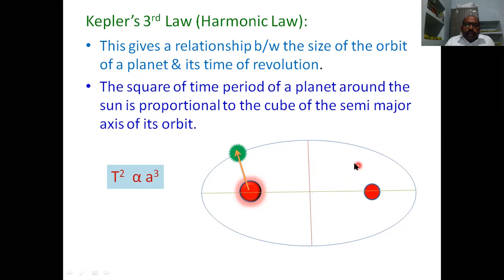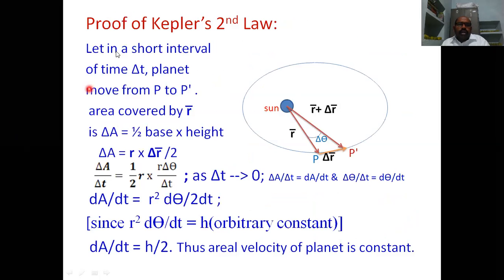So the time period of revolution of a planet in a particular orbit of semi-major axis A, then T square is proportional to A cube. So it is the third law, Kepler's third law. We see the proofs of Kepler's laws. In this video, we see only the second law proof and third law proof. Now we are seeing here the proof of Kepler's second law.